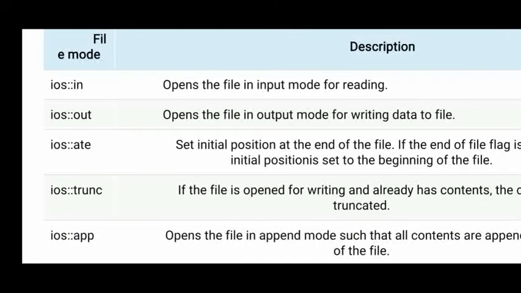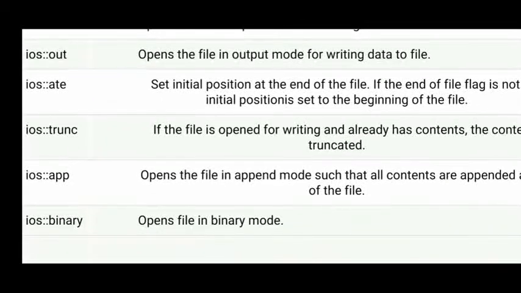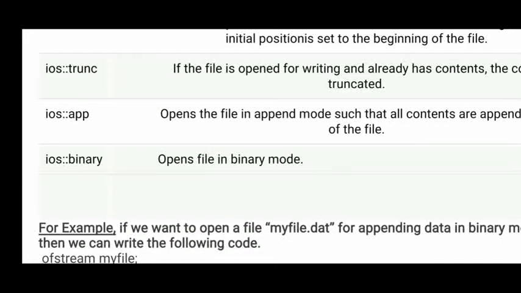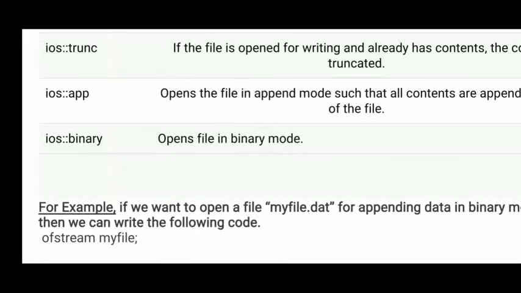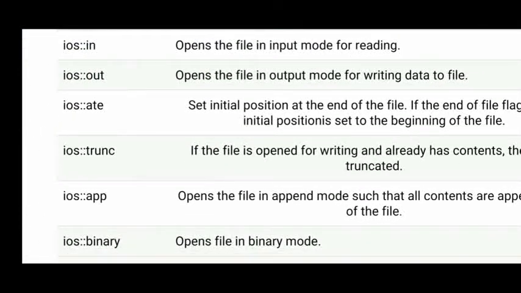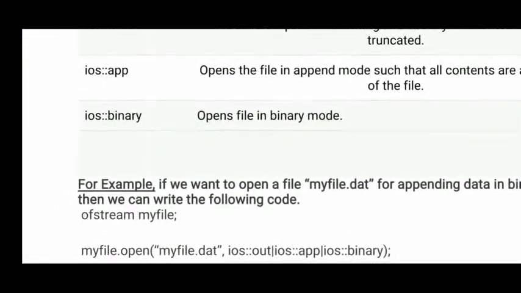Next, the position in the file, meaning at the end or at the starting. The next is truncate, if you want to truncate the characters in a file which has already been created. Next, if you want to open a file in append mode, append mode means adding content at the end of the file. And if you want to open a binary file, there is a binary mode. These are all the modes. According to your requirement, you can add any mode here.